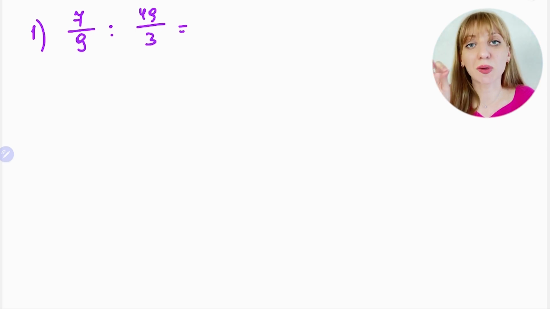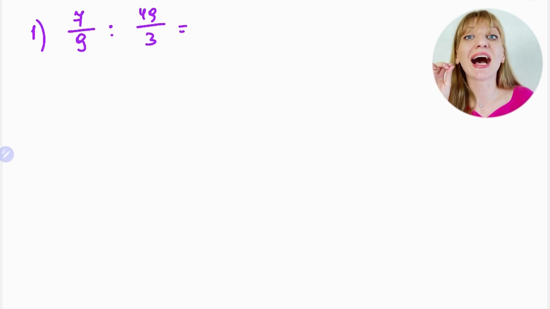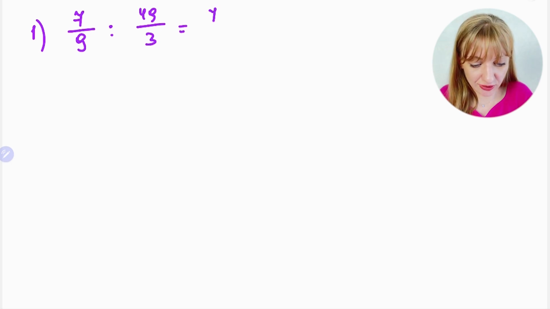It's one of the details which you need to memorize, because there's no logic, you just memorize how to divide fractions, how to go from division to multiplication.